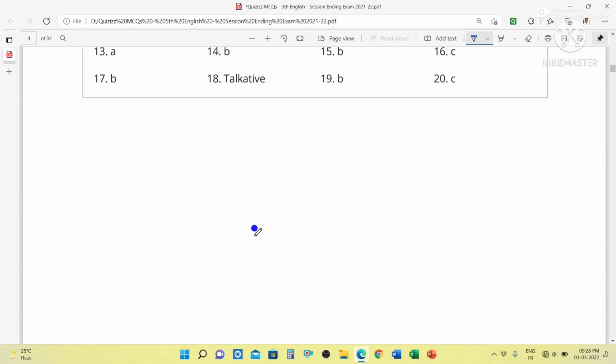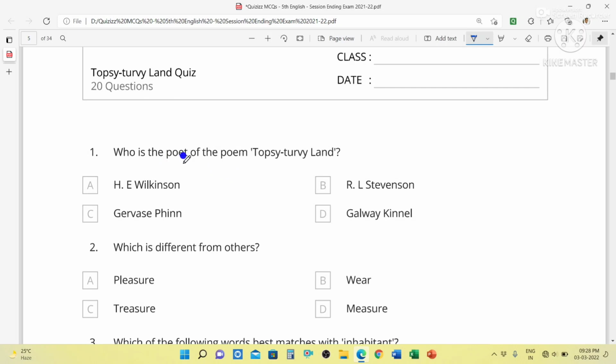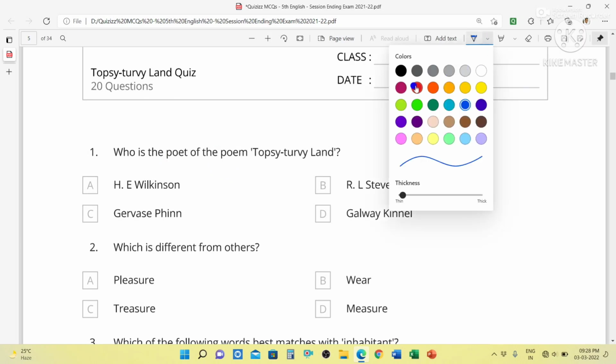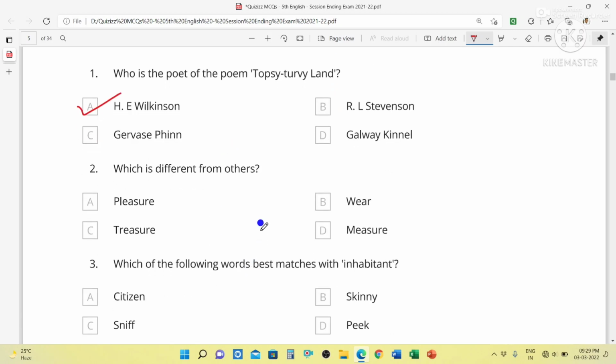Now we will discuss the next chapter, that is Topsy Turvy Land. So this is a poem, Topsy Turvy Land. Question number 1. Who is the poet of the poem Topsy Turvy Land? Poet of the poem Topsy Turvy Land is H.E. Wilkinson. Which is different from others? That is where, because all other words are rhyming words.